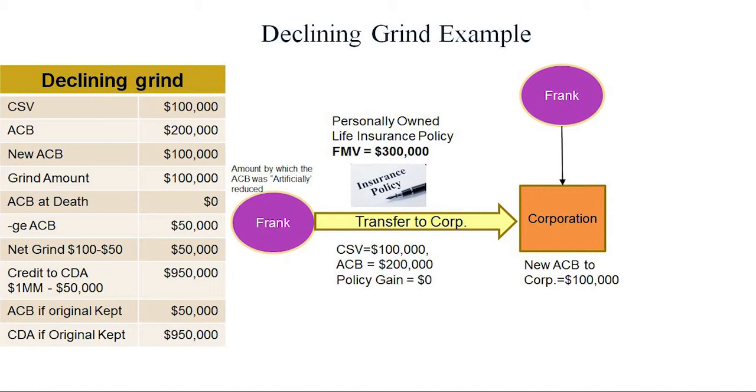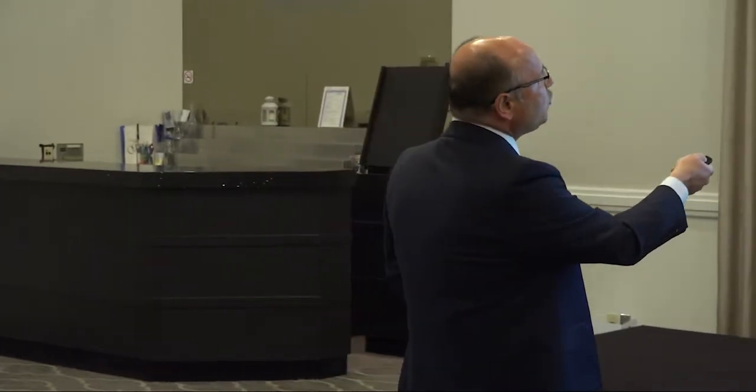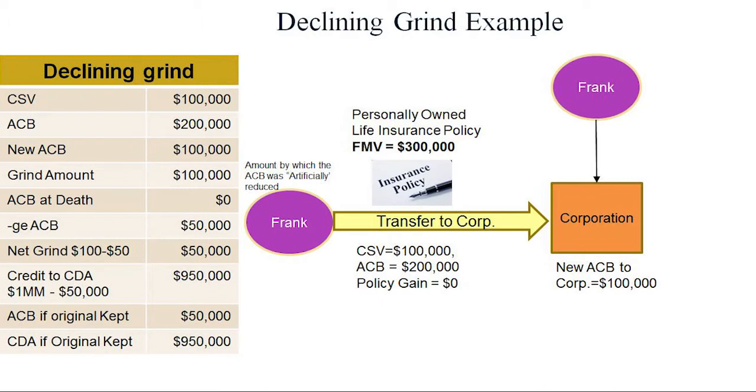Well, the declining grind says that when I did the transfer, if my CSV was 100, I gave myself an artificial ACB of 100,000. So my new ACB was 100,000 when it should have been 200,000. So all the declining grind says is we have to keep on tracking the ACB because you gave yourself a $100,000 ACB. When you hit zero, it's not really zero. Does that make sense? When you hit zero with this new ACB, it's not really zero. It should have been 200,000 minus whatever all the grinds would have been. So all they do is they just keep tracking what the previous ACB should have been.